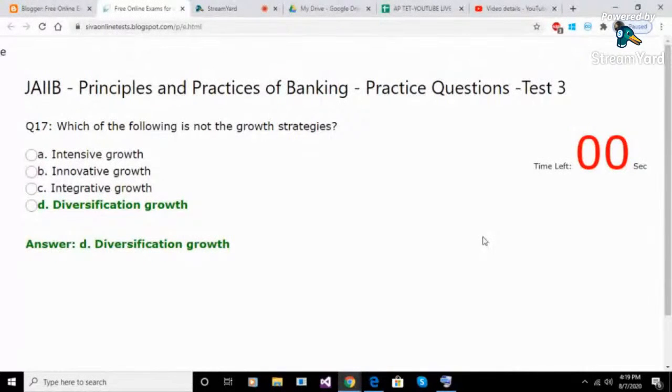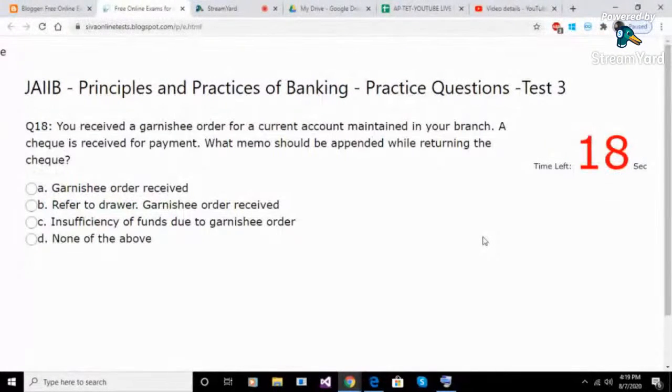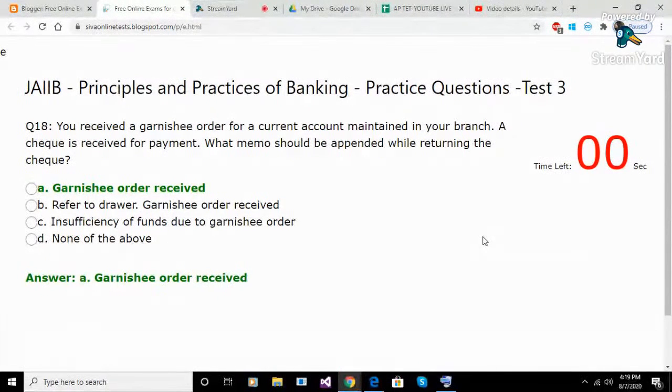Diversification growth. Question 18. You received a garnishee order for a current account maintained in your branch. A check is received for payment. What memo should be appended while returning the check? Option A. Garnishee order received. Option B. Refer to drawer. Option C. Insufficiency of funds due to garnishee order. Option D. None of the above. Answer A. Garnishee order received.